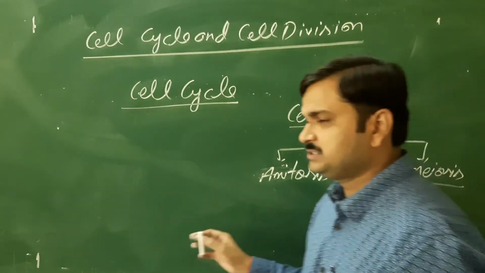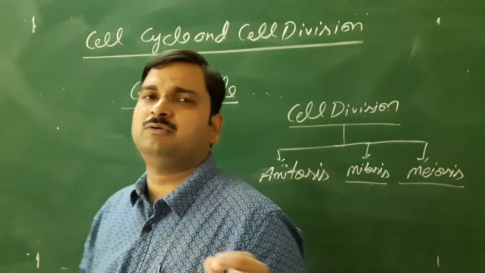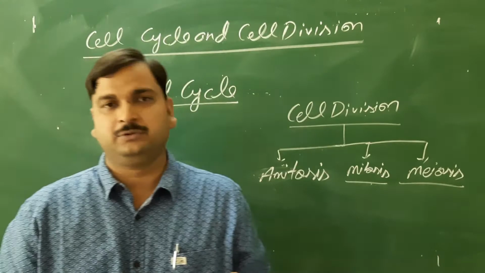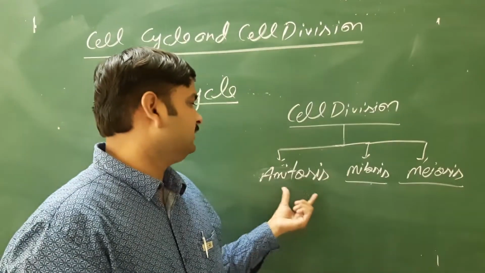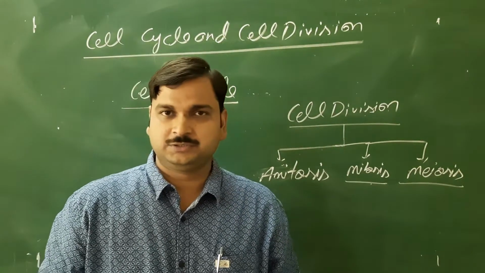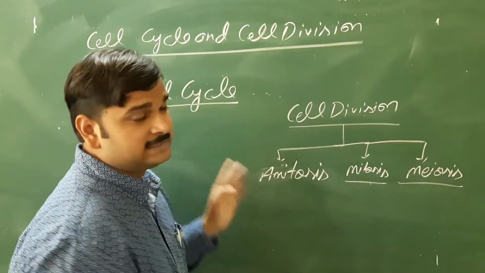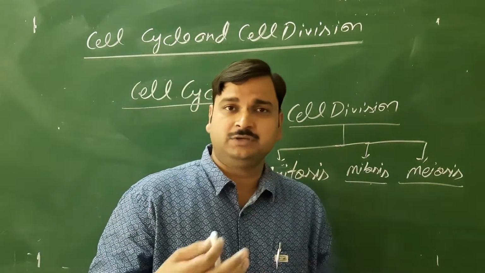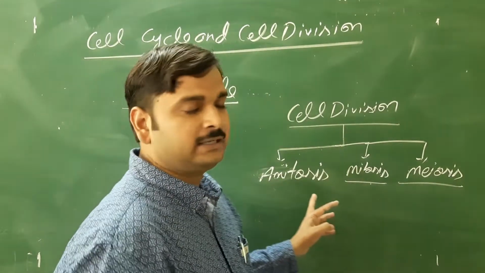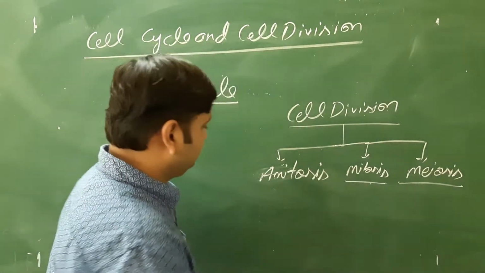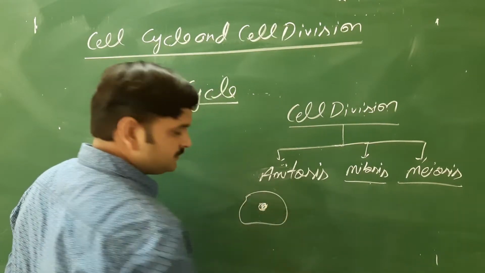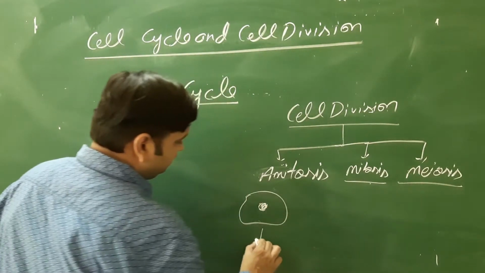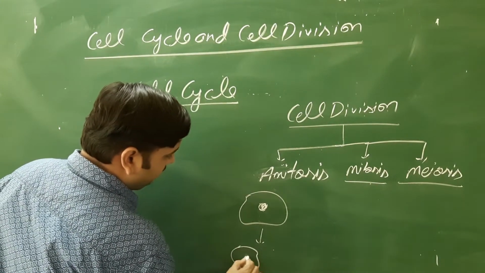This amitosis is performed by only some types of prokaryotes, mainly bacteria. Some bacteria perform this process of amitosis. I told you when the cell cycle will occur, it will occur in a very sequential manner. But what happened in the case of amitosis? A cell, suppose this is a cell, it has a nucleus, it will directly divide into two daughter cells.